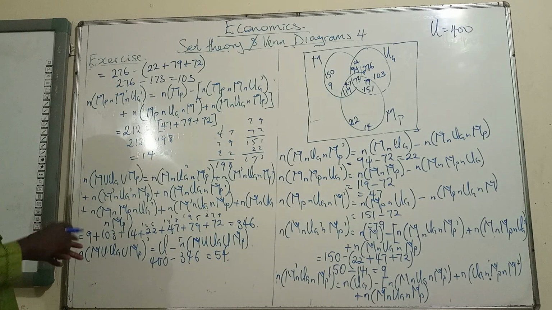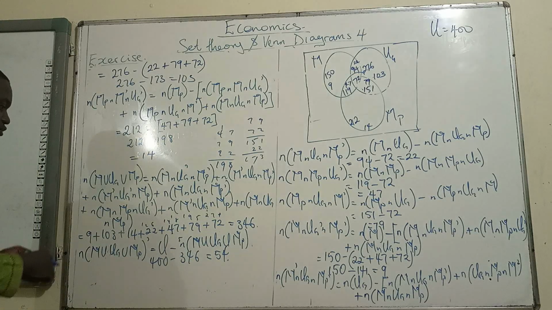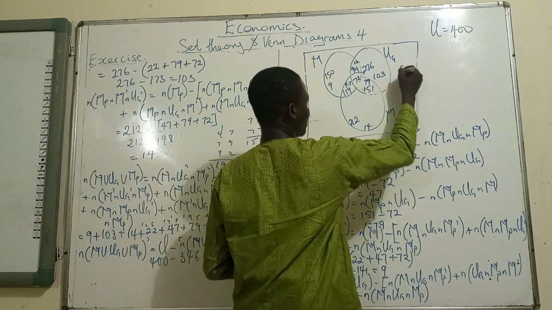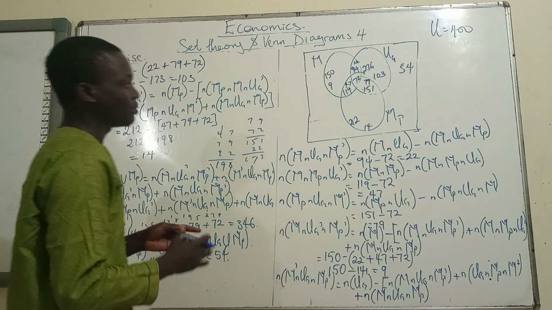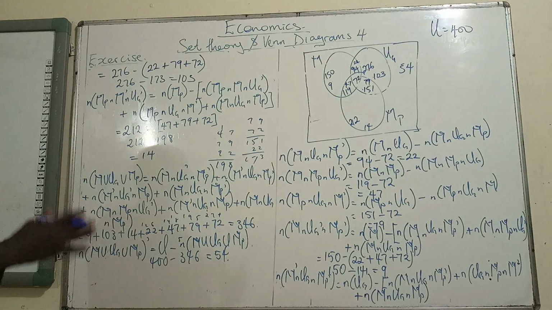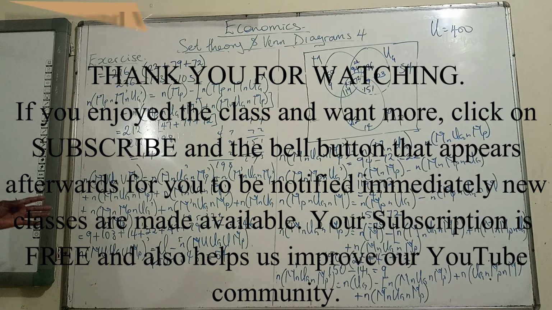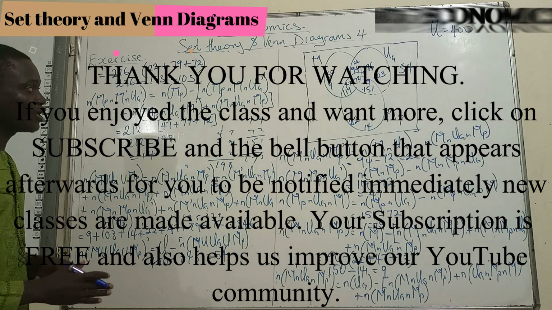So we have 54 females who are not married and who are not undergraduates. I could just put that here, 54. What I just have to make sure of is that the 54 will not be inside the circles, but it will be within the box. So this is what our final answer is going to be. It's a very short question that covers almost everything that a Venn diagram is all about.